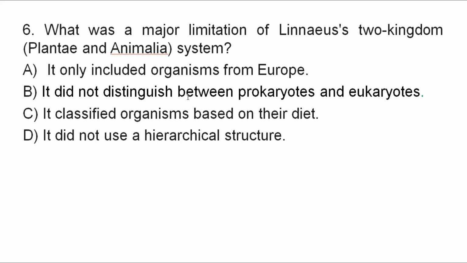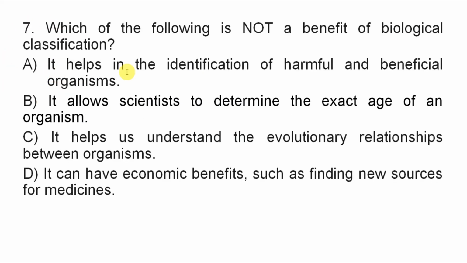Good. The correct answer is B. It does not distinguish between prokaryotic and eukaryotic organisms. So the limitation of the two-kingdom system was that it did not distinguish between prokaryotic and eukaryotic organisms. The correct answer for question number 6 is B. Good.